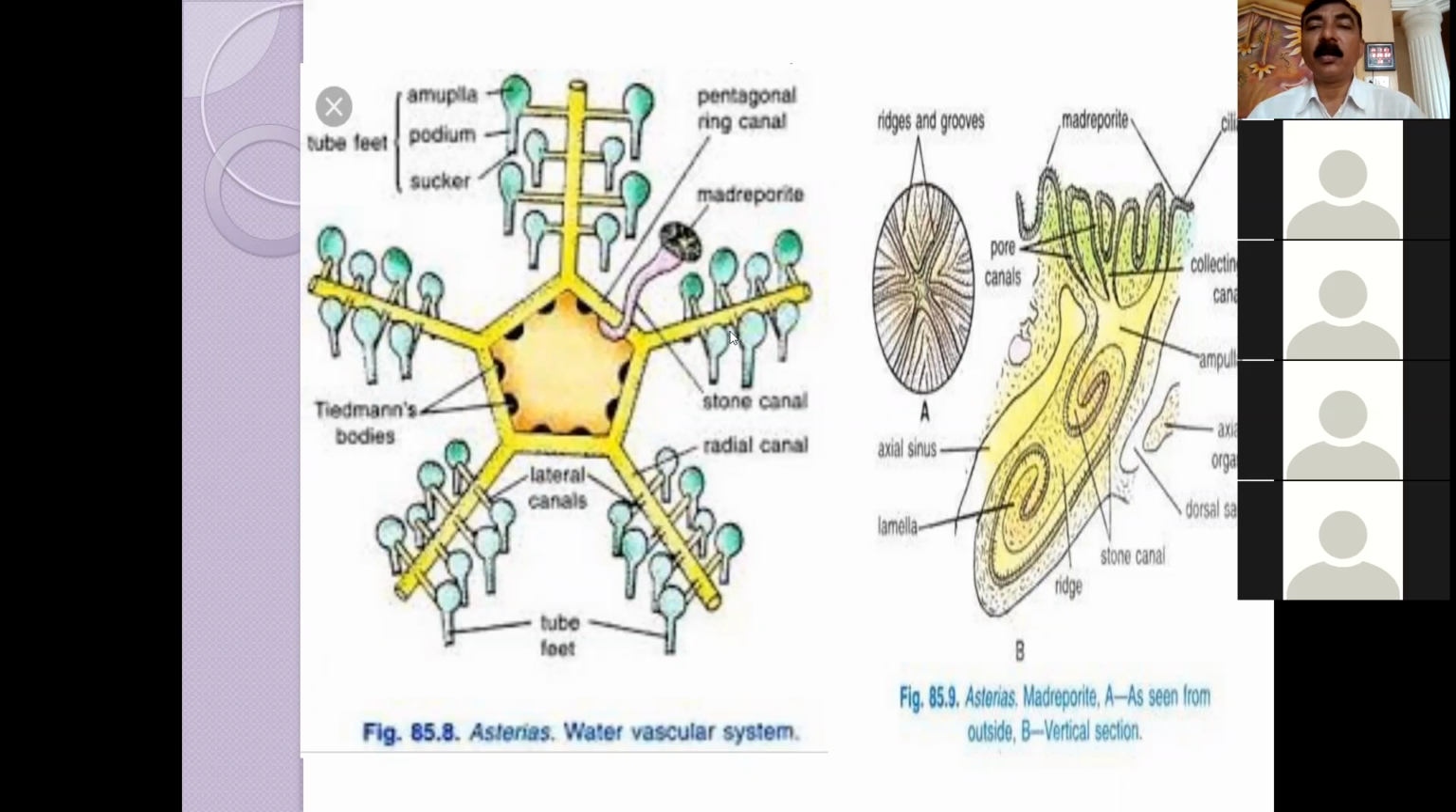If you have a question on this, I have thoroughly explained all these parts of the vascular system. Again, I summarize this: madreporite, ampulla, stone canal, then pentagonal ring canal, I told the function of Tiedemann's bodies, after that the radial canal, after that tube feet, ampulla, podium, sucker, I told about these. After that, I showed you the structure of the madreporite here. Here there are pores, pore canals, collecting canals, ampulla. After that the axial sinus, then the lamella of the stone canal, all these structures are given here.